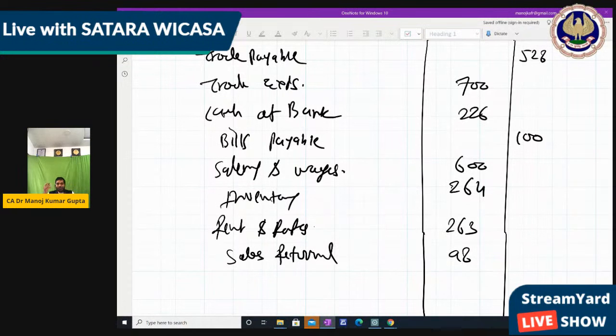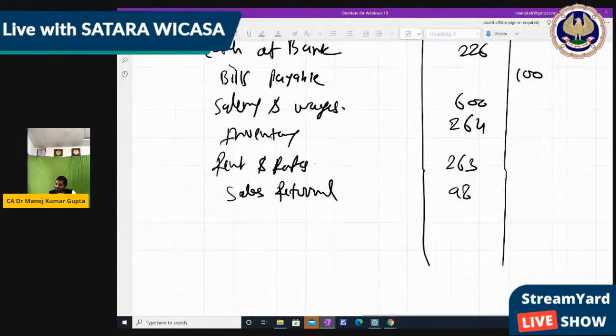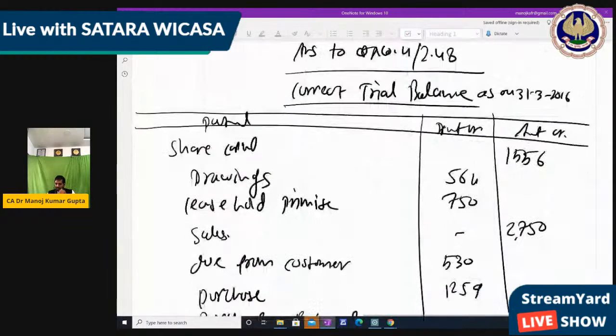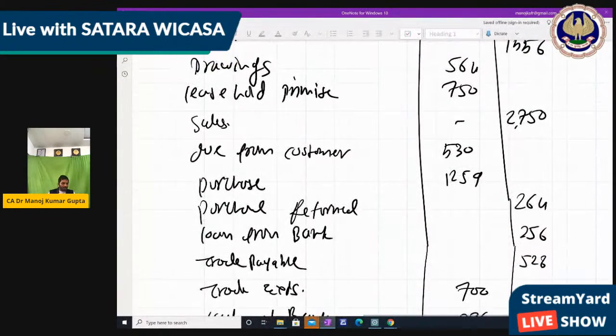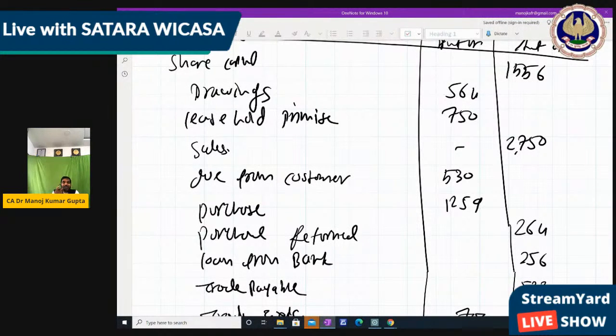Now take the total again. Everything is done. So now make the total again, friends. It must tally, subject to there being no calculation mistake. So take the total fast, friends. You all also take the total. Please give me the answer fast, so that I can understand you are doing the sum with me and with the basic speed. Because you have the module, you can do it directly. First I am taking the total of debit. You take the total of credit.